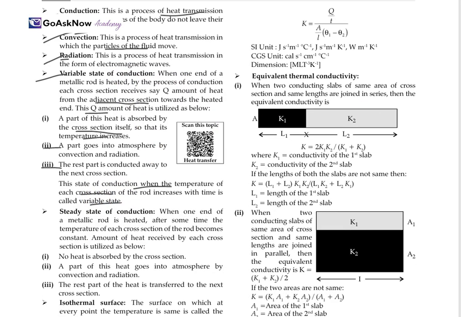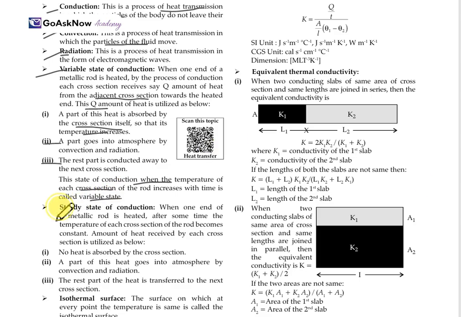Now, after the variable state, the steady state of conduction. When one end of a metallic rod is heated and after some time, the temperature of each cross section of the rod becomes constant. Here the temperature was increasing, but now the temperature becomes constant.